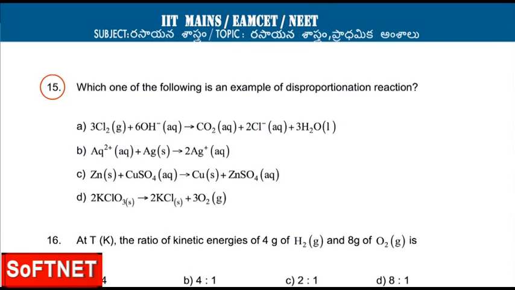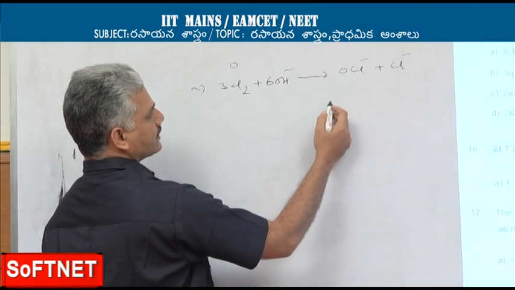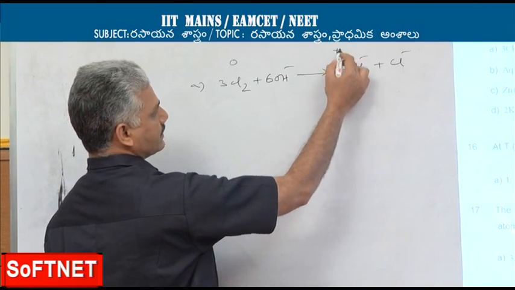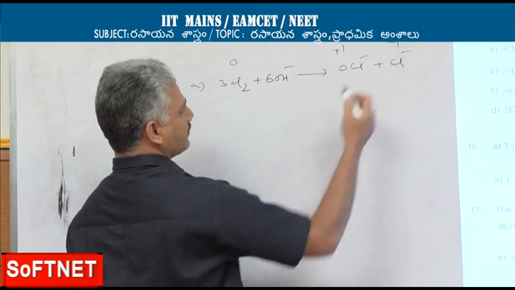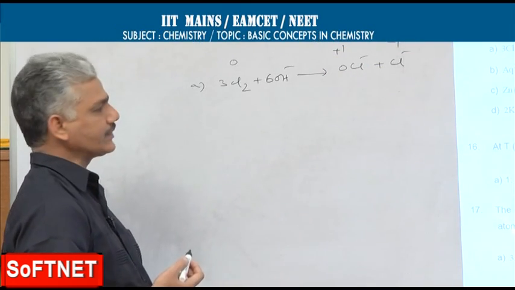Disproportionation reaction is a redox reaction in which the same substance undergoes both oxidation and reduction. So one by one we have to check the options for this particular property. We have to check the oxidation state values. Initially, oxidation state of chlorine is 0. In OCl minus, chlorine oxidation state comes out to +1. In Cl minus, it is -1.